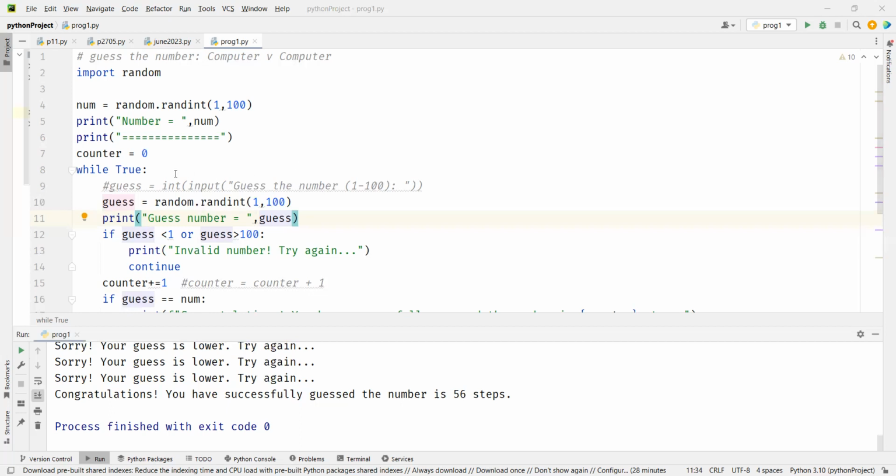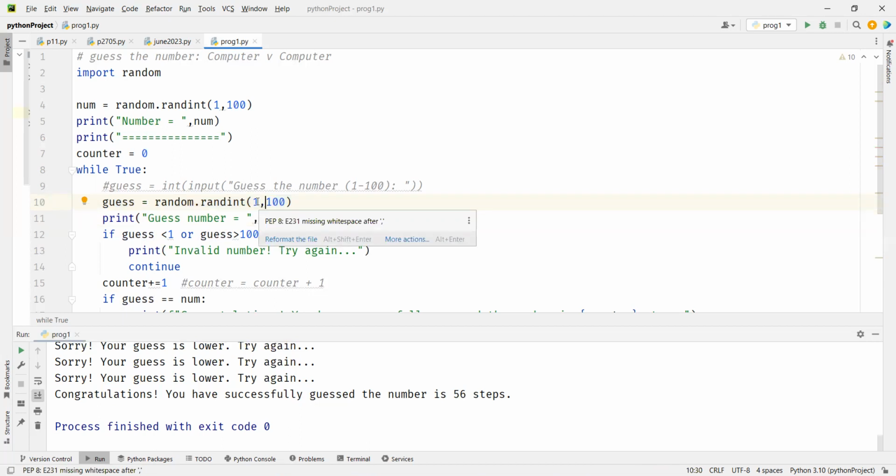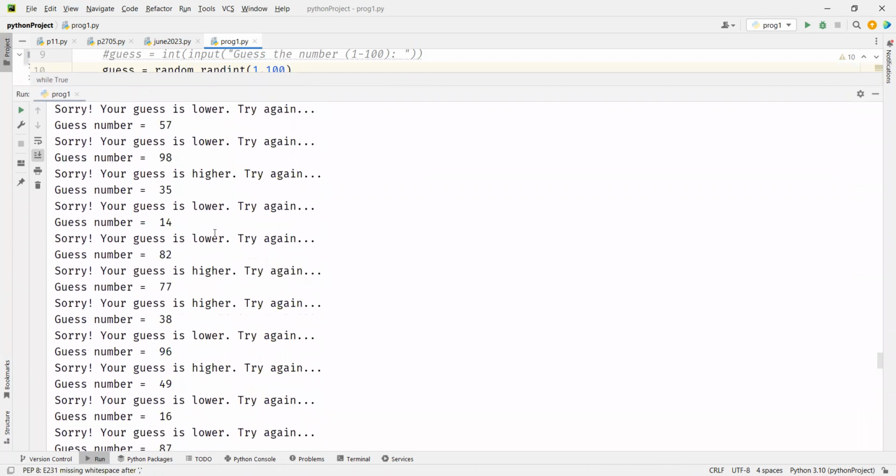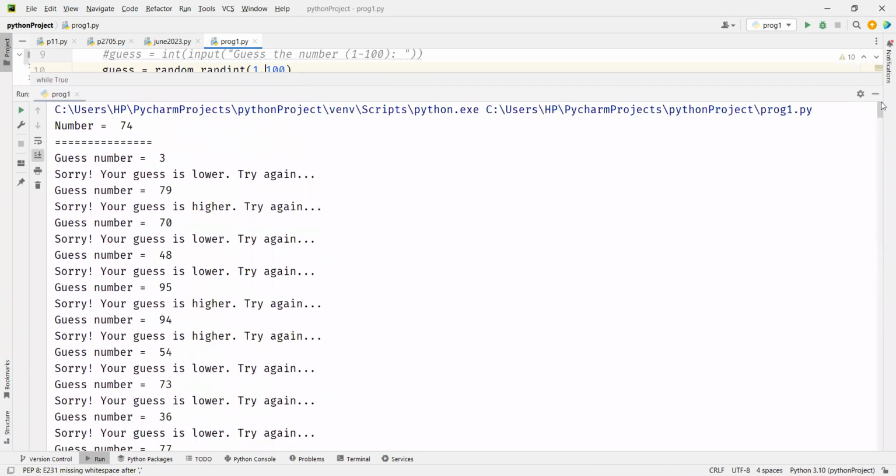So what did I say here? That every time your program is guessing randomly. So when you run this, see here, actual number is what? Scroll all the way up. 74, right? It says guess is lower. So it has guessed a higher number, 79, which is good. Now it says guess is higher. So it guesses a lower number, which is good. Now you see 48. Oh, it's going so good so far.